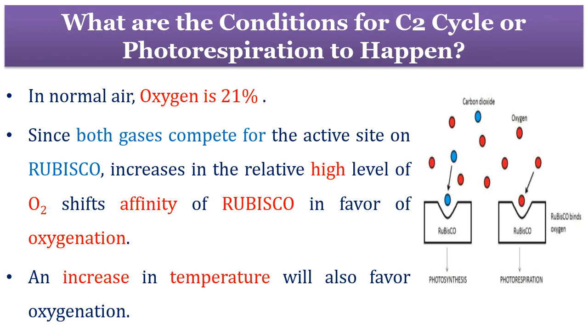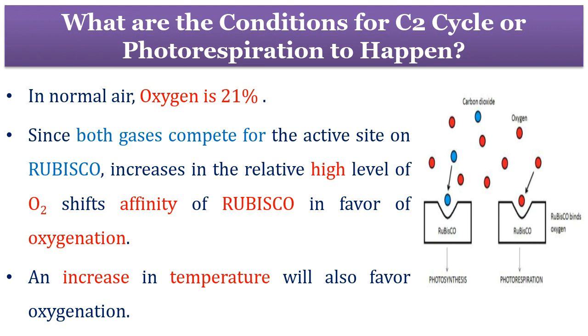When we say that in the dark reaction the Calvin or C3 cycle is the normal pathway and C2 or photorespiration occurs in unfavorable conditions, it is obvious to ask what the required conditions for the C2 cycle or photorespiration are. Everybody is aware that the enzyme responsible for photosynthetic carbon reduction is Rubisco.